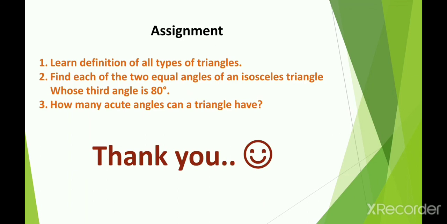Find each of the two equal angles of an isosceles triangle if the third angle is given as 80 degrees. Okay students, you must know that the sum of all three angles of a triangle is 180 degrees. So if one of the angles is given, you can easily find the two equal angles. How many acute angles can a triangle have? Okay, so find the answer to this question, write it down somewhere or you can show me.